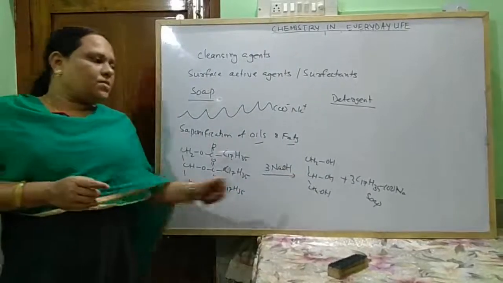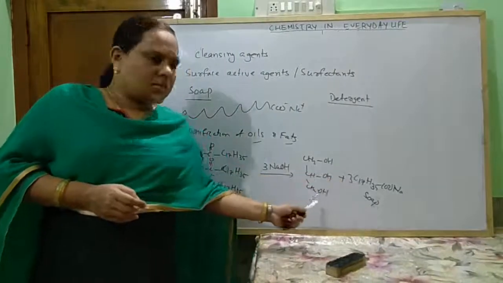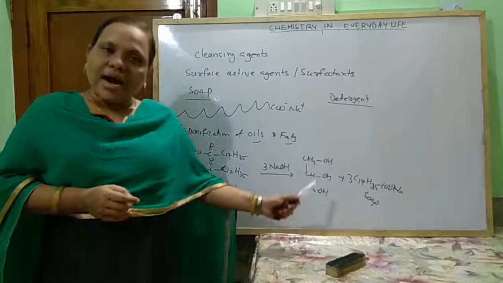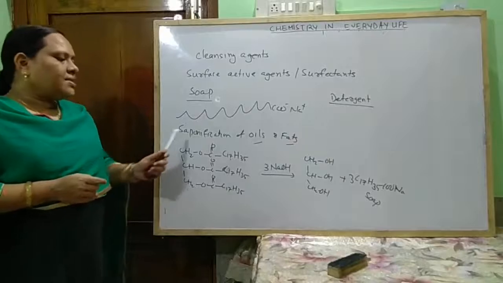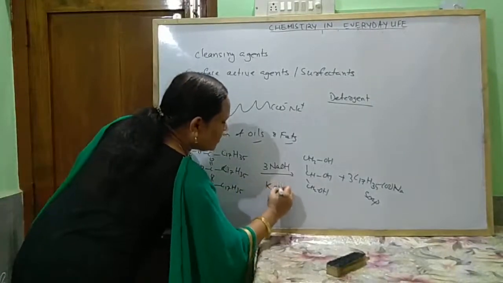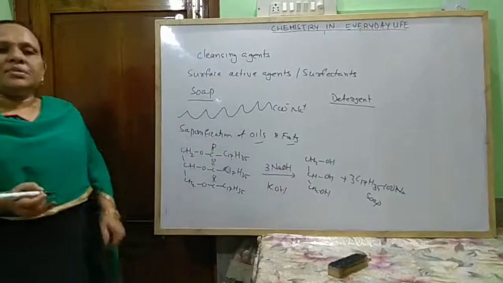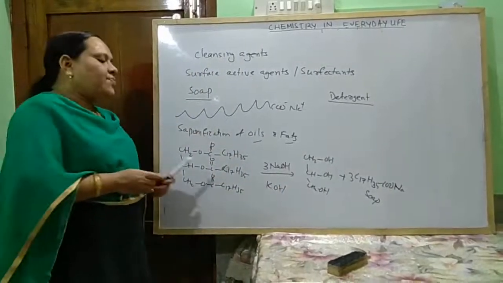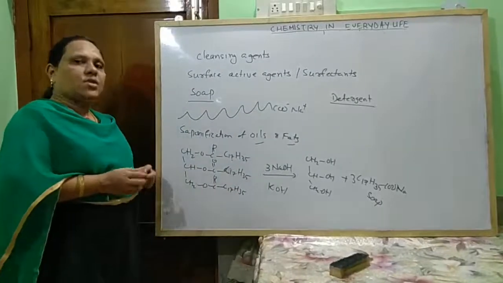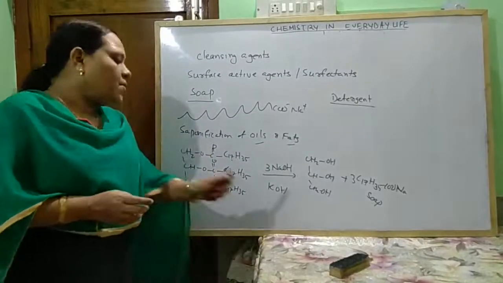This is known as the sodium salt of the soap, and generally these are used for washing purposes, and these are hard soaps. And if the hydrolysis takes place in presence of potassium hydroxide, these are known as soft soaps, and these are used as toilet soaps or for bathing. Okay.